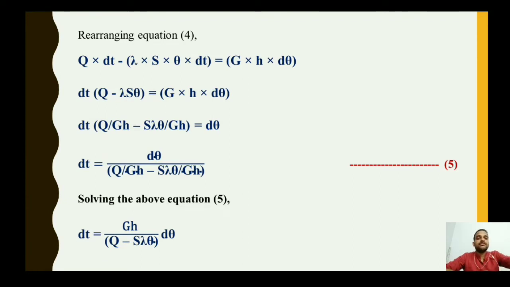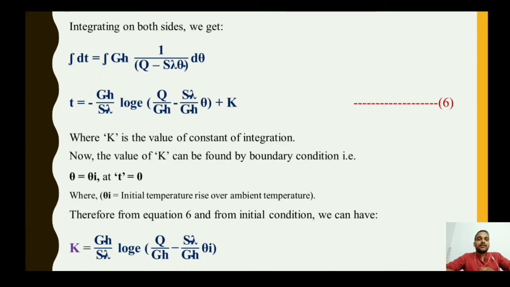Again moving forward, we have to integrate the previous equation. Integrating on both sides, we get the integration of dt equals the integration of GH into 1 upon Q minus S lambda theta into d theta. By integrating, the d gets removed.